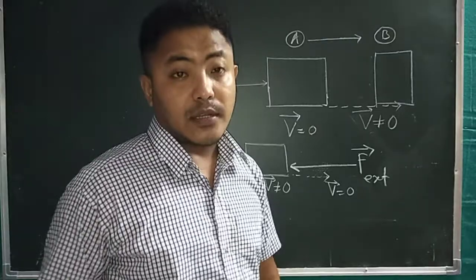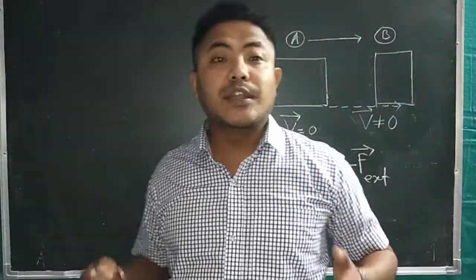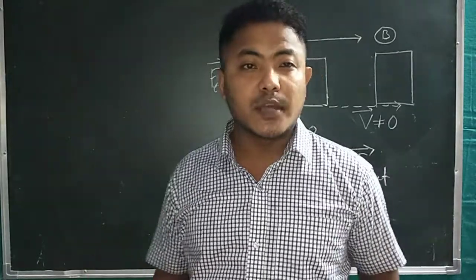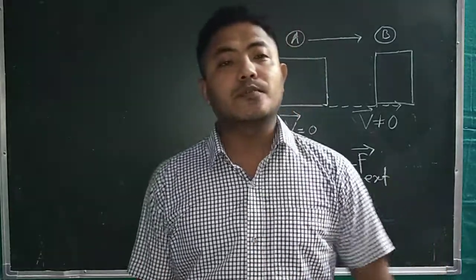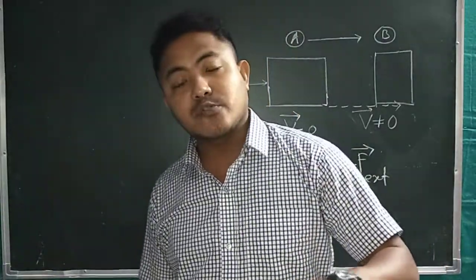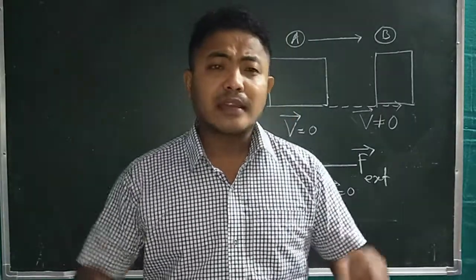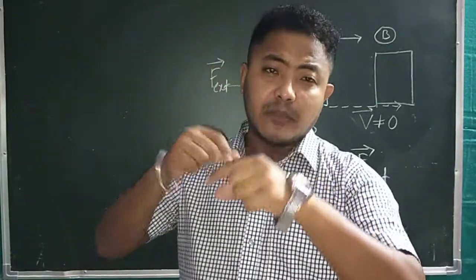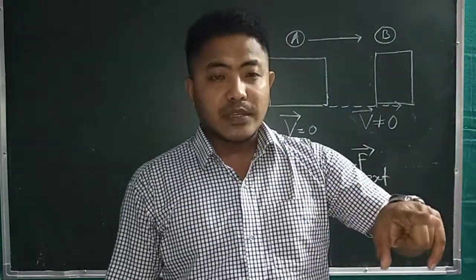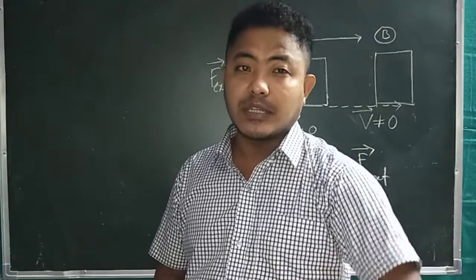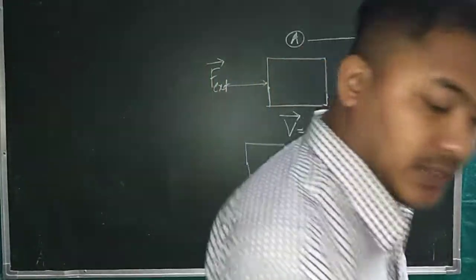As you all know, linear momentum. In the previous classes, I told you what linear momentum is. Linear momentum is nothing but the product of the mass of the object and the velocity of the object, expressed as P equal to mv. This is linear momentum. And how we can establish the relation between linear momentum and external force, you will come to know in the Newton's second law part. So better you write Newton's second law.